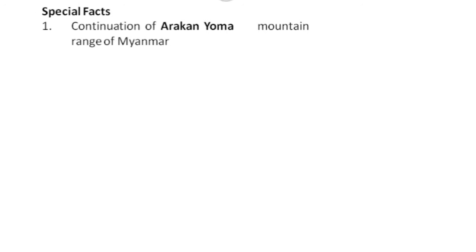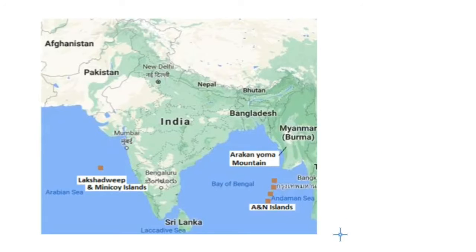Next, we have some special facts about this island. This island is the continuation of the Arakan-Boma mountain range situated in Myanmar. For greater clarification, just have a look here in this map. Here, all of you can see the location of Myanmar. We can also say it as Burma. Here we have the Arakan-Boma mountain range. The Andaman and Nicobar Island is the extension or continuation of this mountain range.